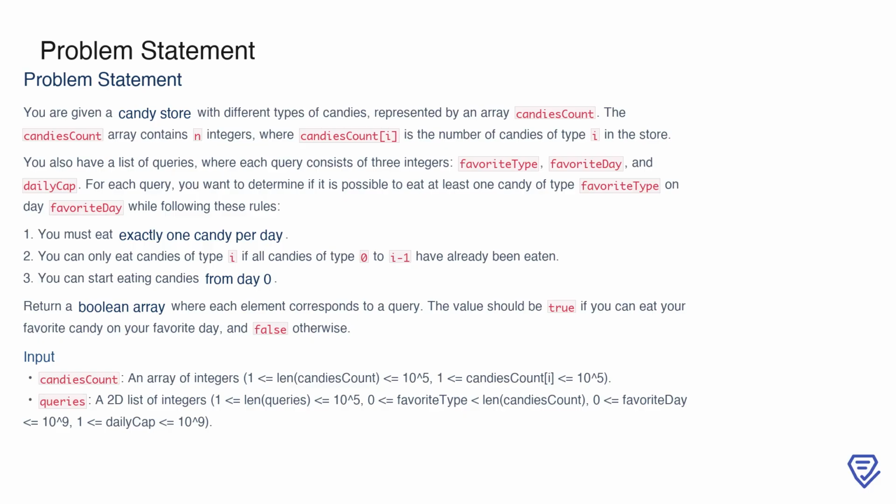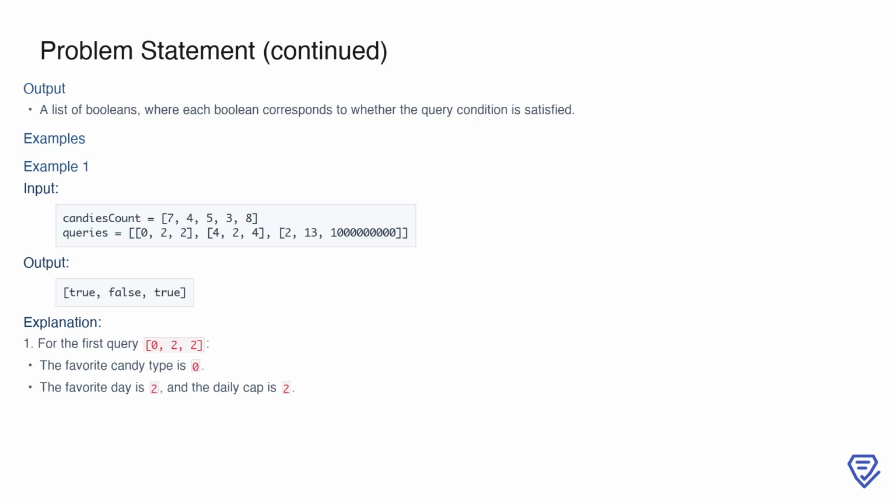First, you must eat exactly one candy per day. Second, you can only start eating candies of type i after finishing all candies of types 0 to i-1. Finally, you can begin eating these candies starting from day 0. The result should be a Boolean array, where each element corresponds to a query and is true if the conditions are satisfied, or false otherwise. The output for this problem is a list of Booleans, where each Boolean indicates whether it is possible to eat the favorite candy on the specified day for a given query.